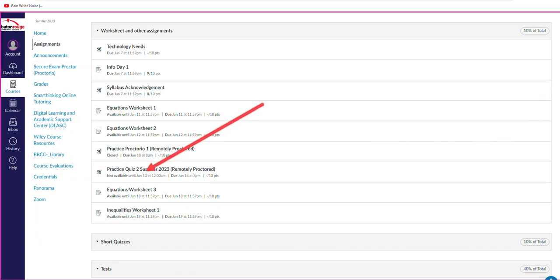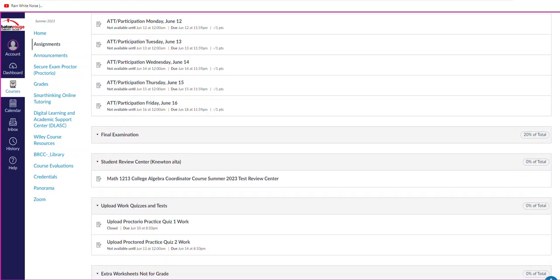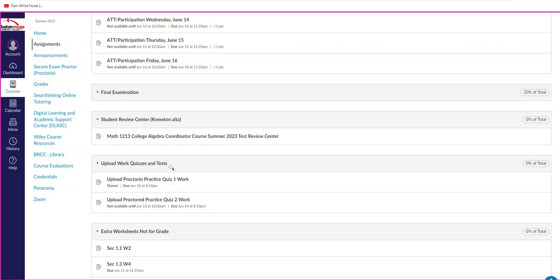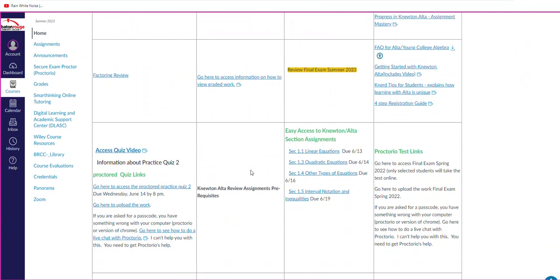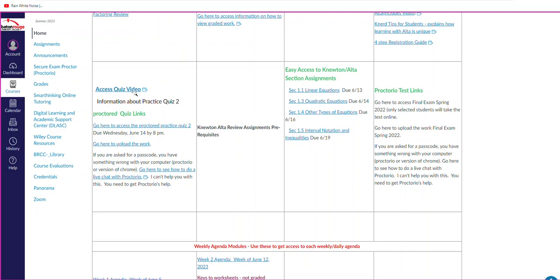And then to upload your work, you're going to go where it says upload work quizzes and test. So you're going to go and you're going to use, oops, sorry. You're going to go and you're going to use this one. But I made it easy for you. I wouldn't even do this, because then you're going to get confused as to which one you need. I've made it easy for you. All you need to do is go to the home page and go here, right here. It's right here. The link to the quiz, and then the link to upload your work. Okay? All right, so that is it.